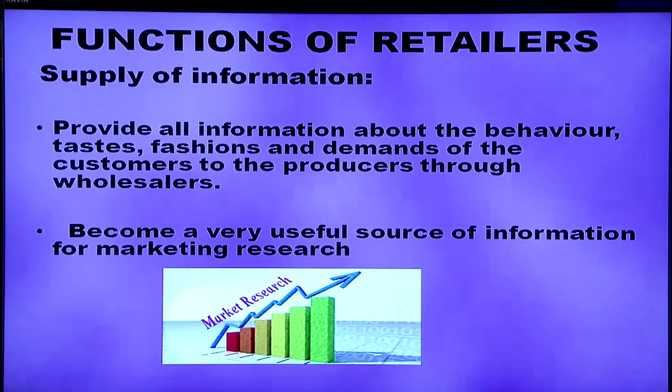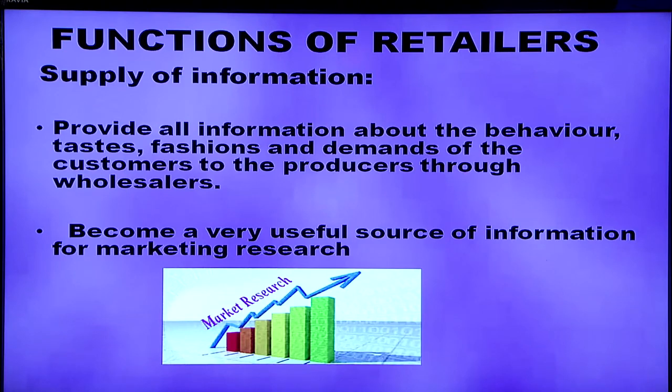As a function of the retailer, we can include supply of information. Retailers provide all information about the taste, fashion and demands of the consumers, as well as the behavior of the consumers. To whom is this information provided?